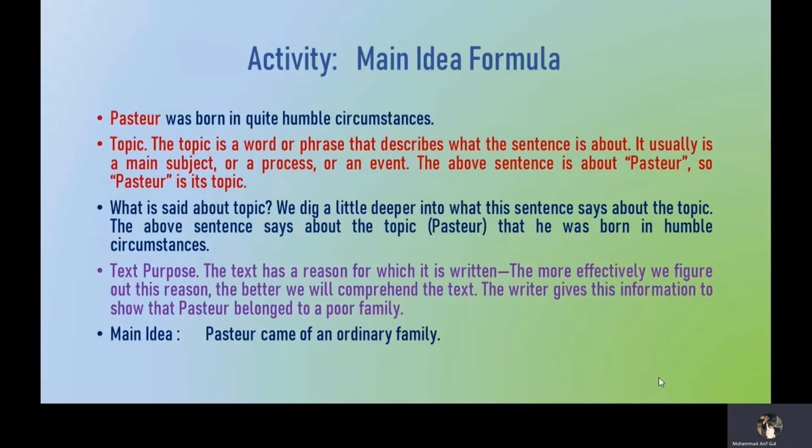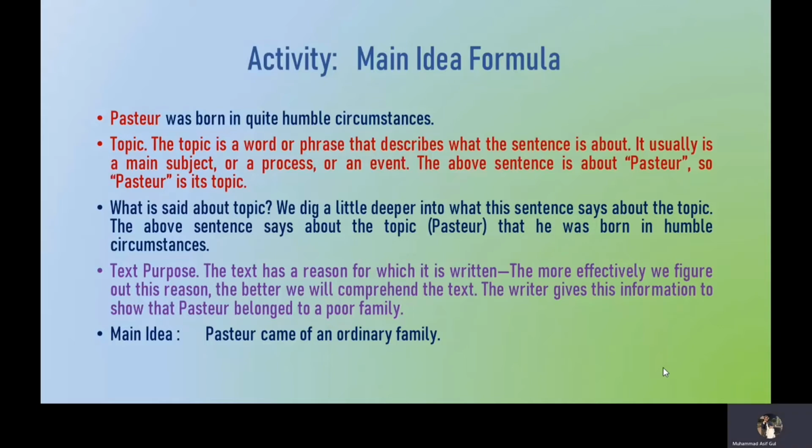The next important thing in the formula is what is said about the topic. We have to dig a little deeper into what this sentence says about the topic. The above sentence says about the topic that he was born in humble circumstances. So this is what is said about the topic.